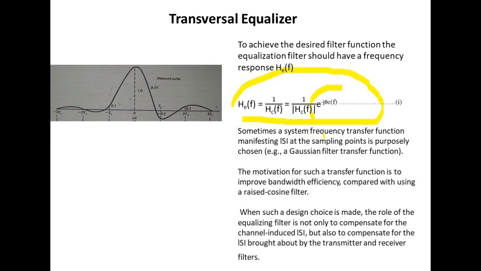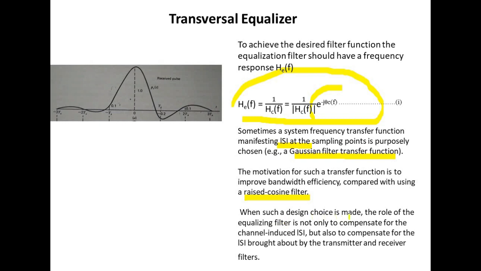Sometimes a system frequency transfer function manifesting ISI at the sampling point is purposely chosen, that is a Gaussian filter transfer function. The motivation for such a transfer function is to improve bandwidth efficiency compared with using a raised cosine filter.